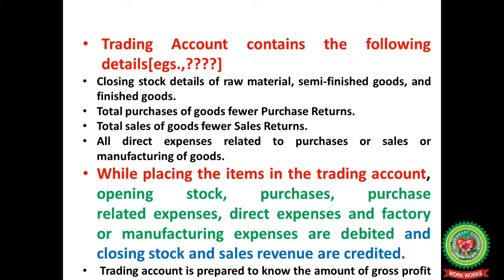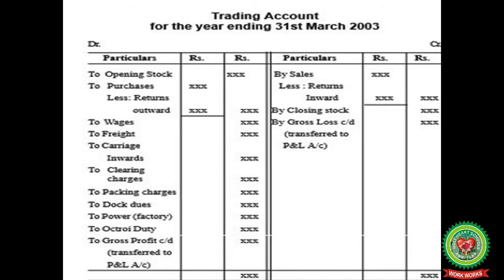Trading account contains the following details. First, it has closing stock, showing the details of raw materials, semi-finished goods and finished goods. Total purchases of goods, less purchase returns. Total sales of goods, less sales returns. All direct expenses related to purchases or sales or manufacturing of goods. While placing the items in the trading account, opening stock, purchases, purchase related expenses, direct expenses and factory or manufacturing expenses are debited, and closing stock and sales revenue are credited. Trading account is prepared to know the amount of gross profit.